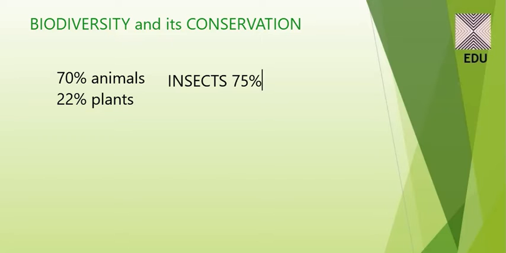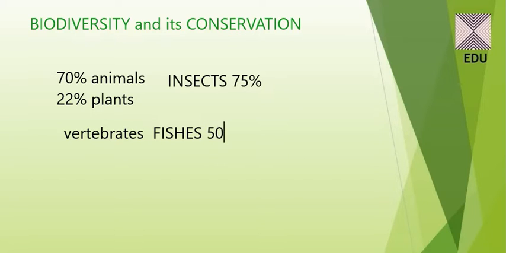Again, if I take up the case of the vertebrates, if I dig into the animals and take vertebrates into account, then we have the fishes as the most abundant group.